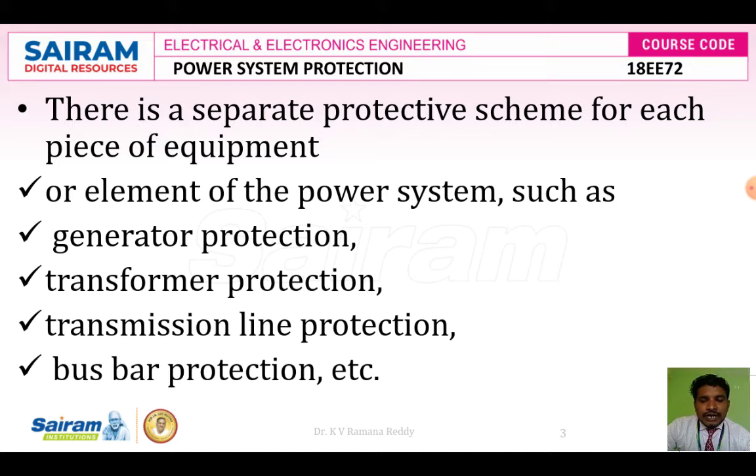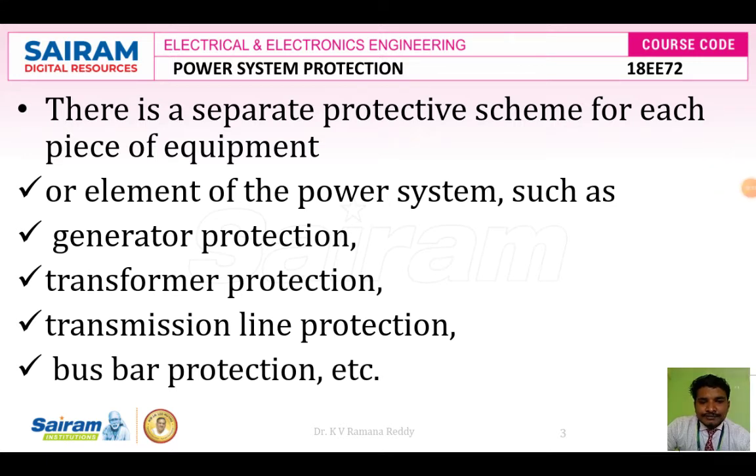It is our primary need to protect each and every equipment, to increase system stability and to provide continuity of electrical power supply. So there is a need for a separate protective scheme for each piece of equipment or element of the power system,